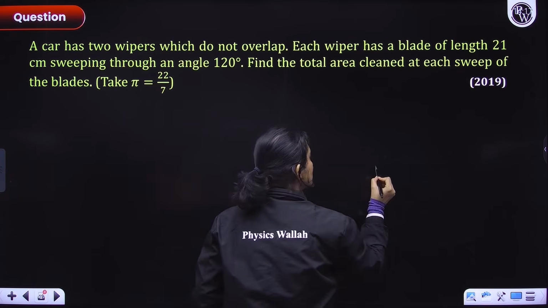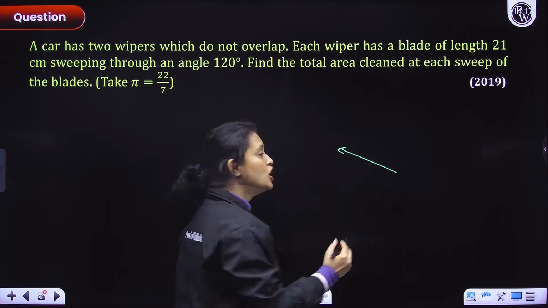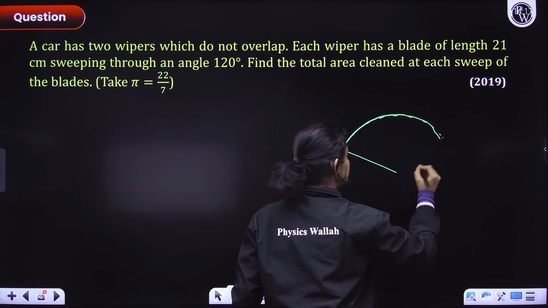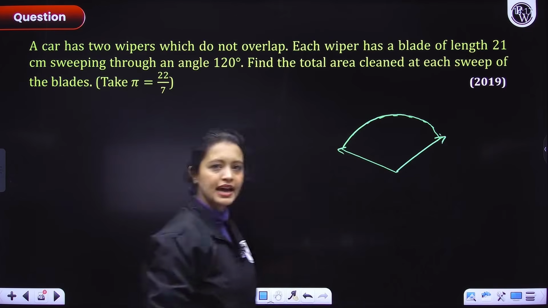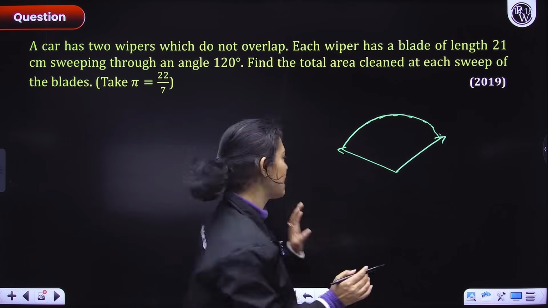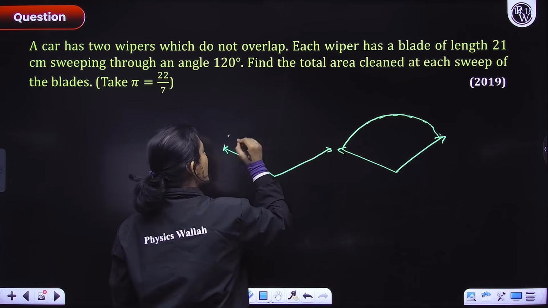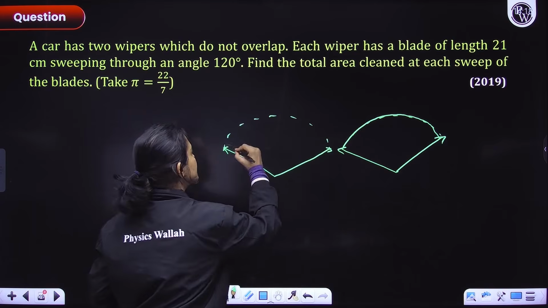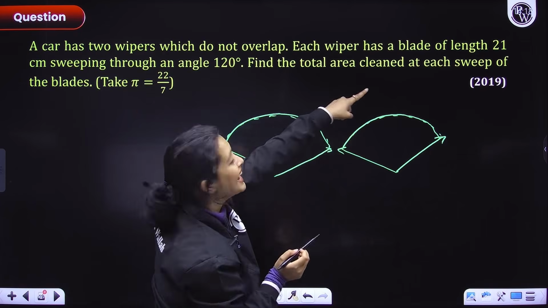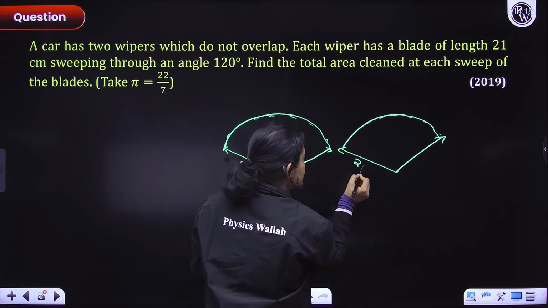So let's suppose the wipers are like this. This is the wiper, everyone. So it is moving, right? And when it is moving, it is making an arc like this here. So they are saying this only, that you have two wipers, not one, and they are not overlapping. That means the areas that they are sweeping are different, right? So one is sweeping this area, another one is sweeping that area. They are given the blade length, this is the blade, everyone. The blade length is 21 centimeters for both of them.